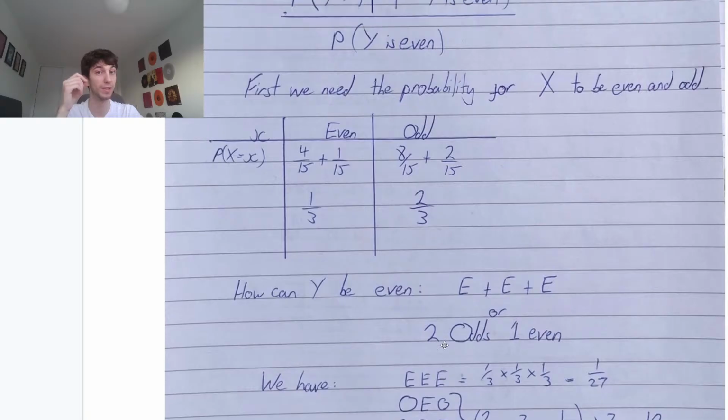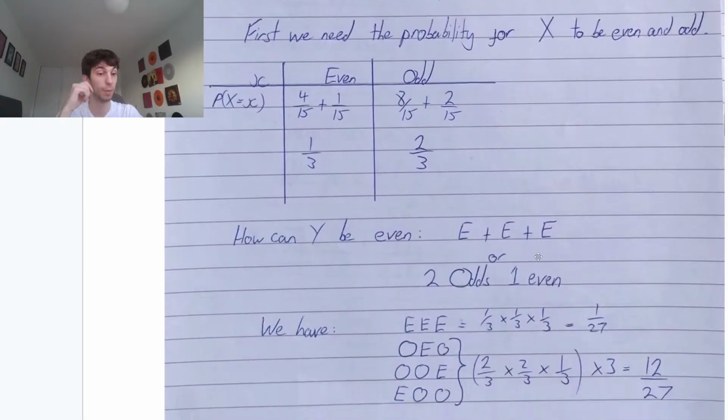We care about the probability that y is even. So the probability that y is even would be the probability that we get 3 even x's, first of all. So this would be a third times a third times a third.